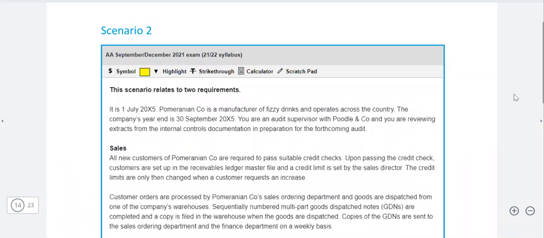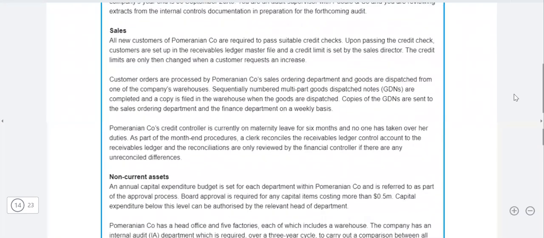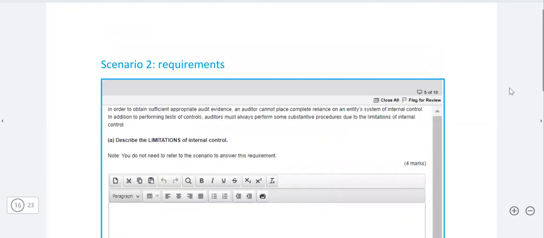All right, so we are doing a question from the most recent past paper available on the ACCA website, which is September-December 2021, and this is the most recent one available in the form of the PDF exams. So let's go to the requirement. Requirement, first of all, we have is a requirement relevant to the internal controls, which is describe the limitations of the internal control. Now it is a 4-mark question, and this is a knowledge-based part.